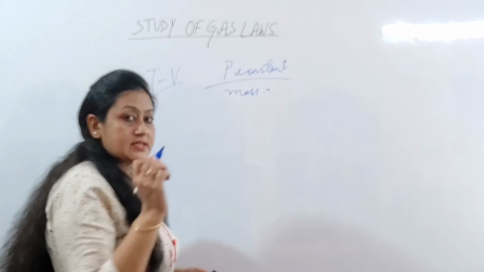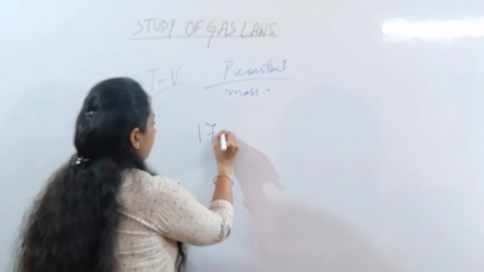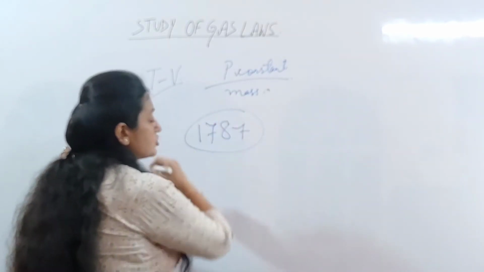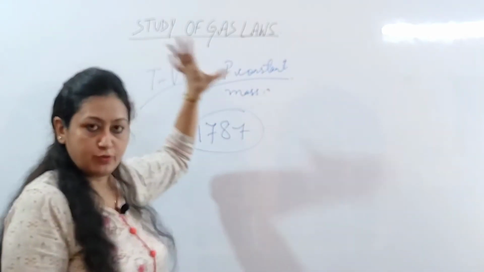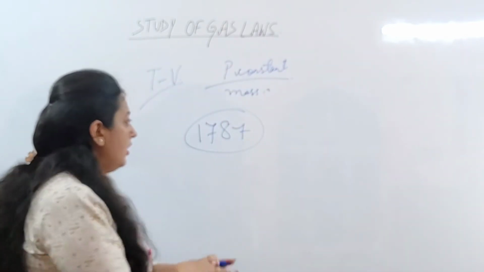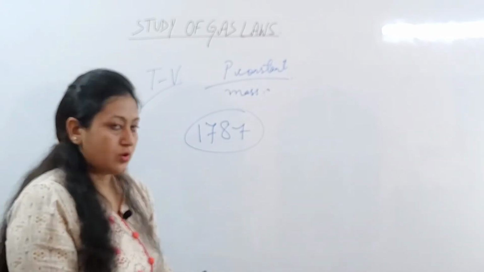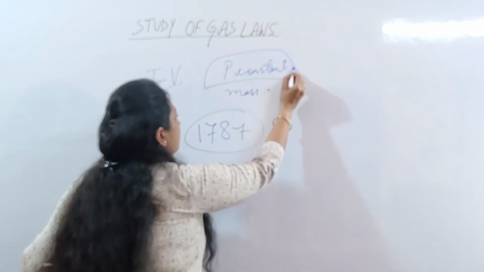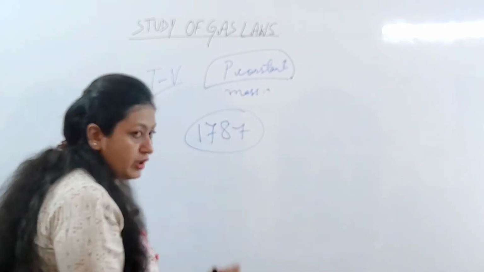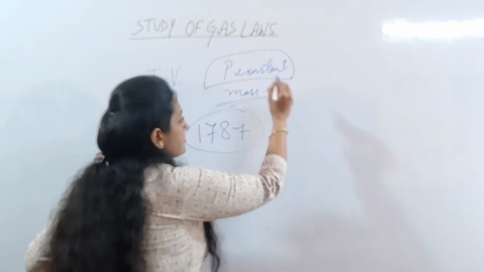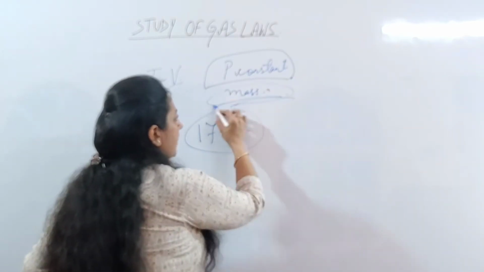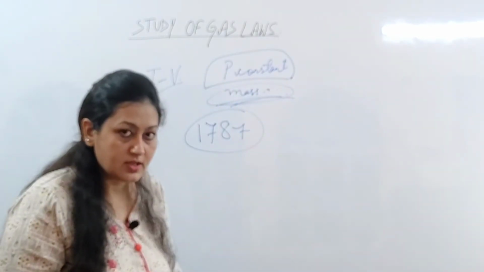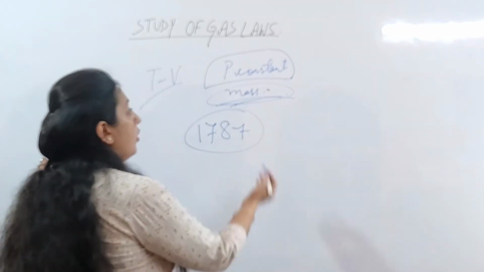Okay. Now in 1787, a scientist named Jacques Charles studied the relationship between this temperature and volume, and he gave a law. What did the law say? According to the law, keeping the pressure constant, the volume of a given mass, this is also constant. So the volume of any given mass of a gas would increase or decrease.